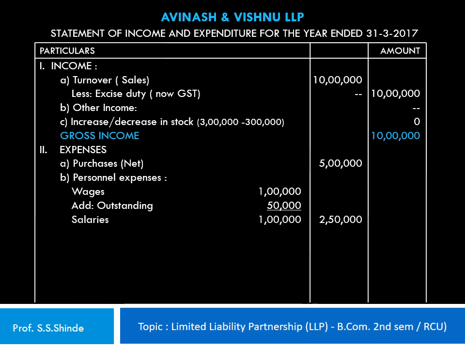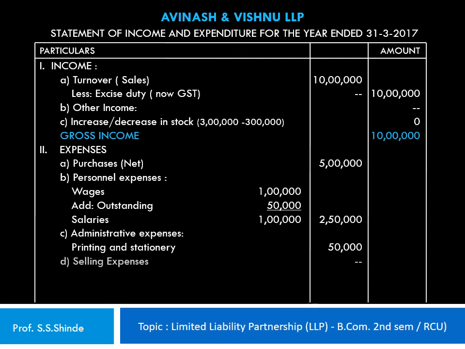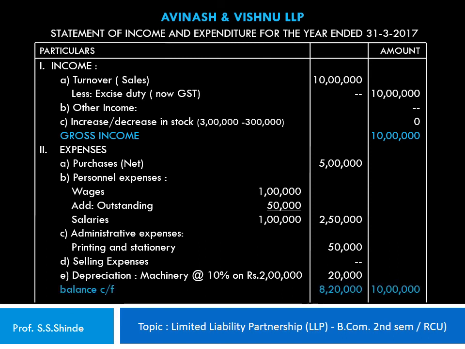So the total amount of personal expenses is shown as 2,50,000 in the inner column. The next head is administrative expenses. Under that, printing and stationery rupees 50,000, selling expenses nil, depreciation on machinery at the rate of 10% on rupees 2 lakh works out to rupees 20,000.